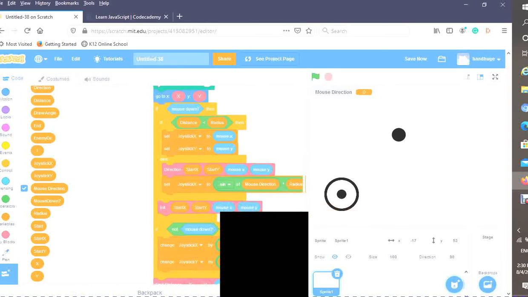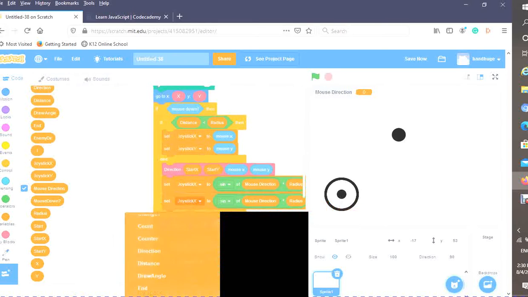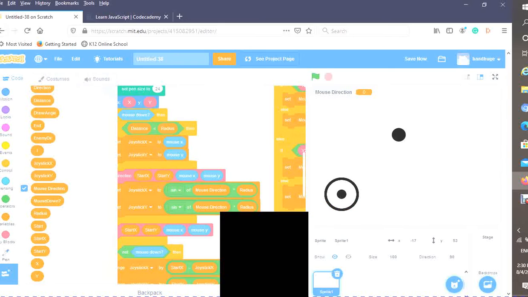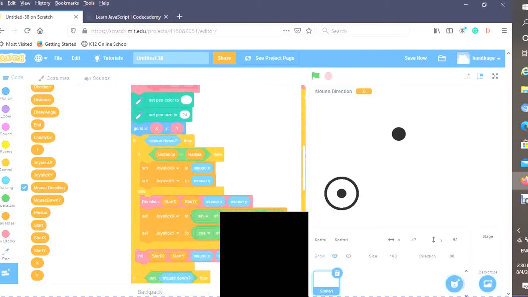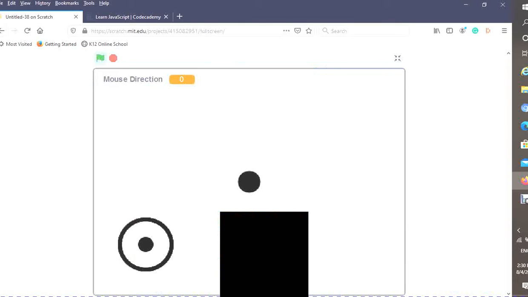Now I'm going to duplicate it and set joystick Y to the same thing, but cos of mouse direction. So let's see it now.